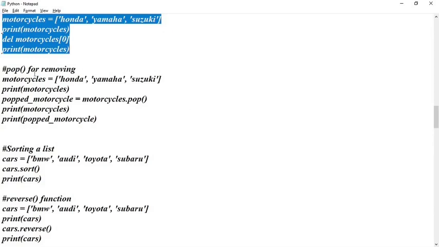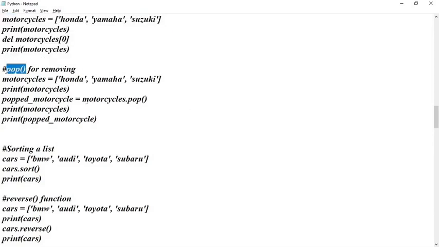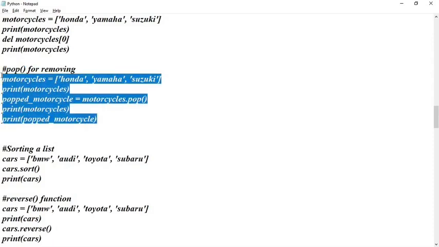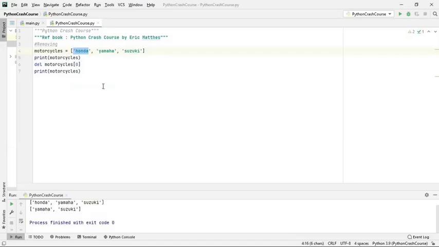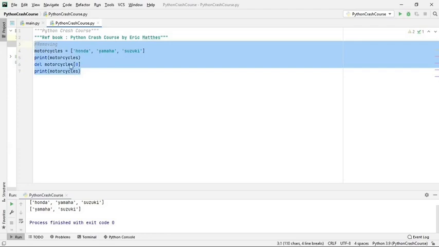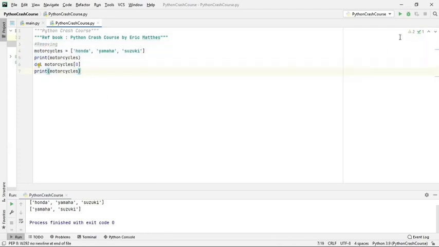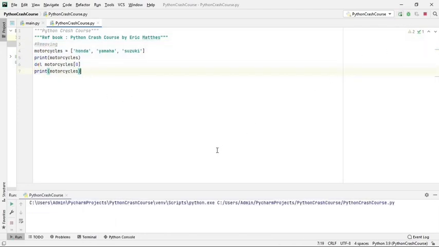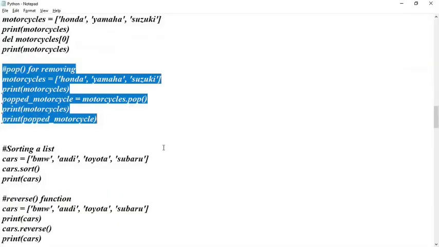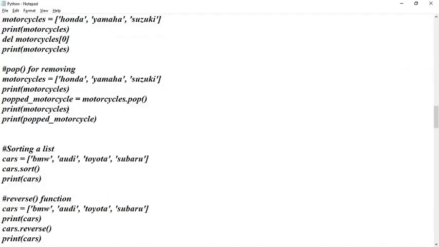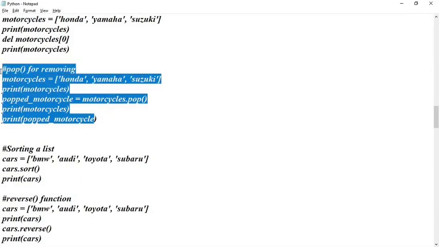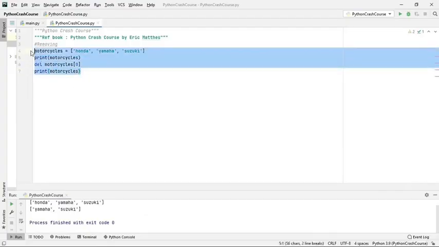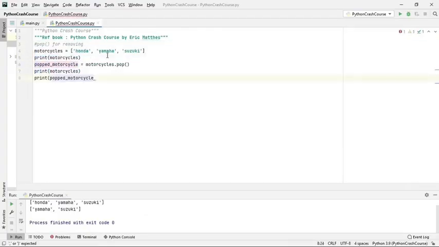Now for deletion we have the pop function also. Let us run it, we'll understand how the pop function works. For deletion purposes we have many things in Python. Sorry, not this one, pop, this one. Yes, pop for removing.